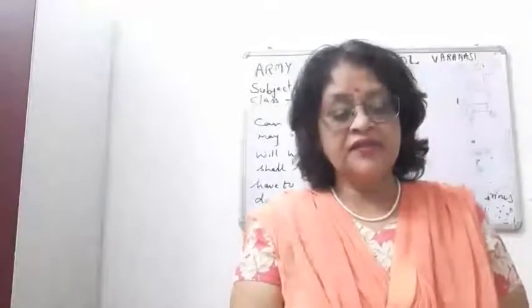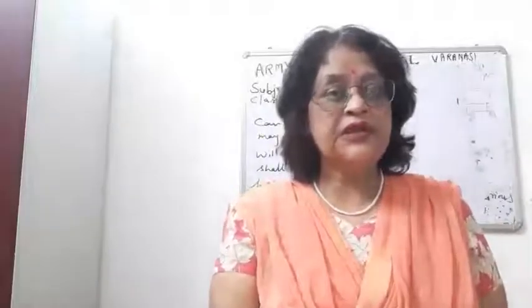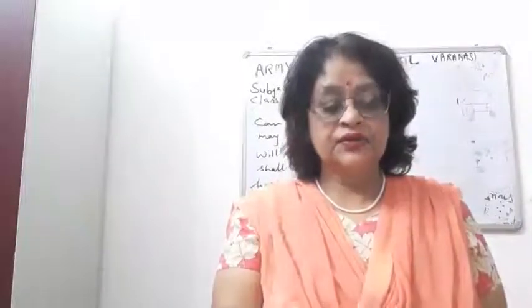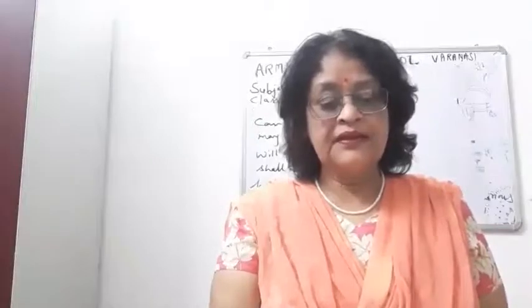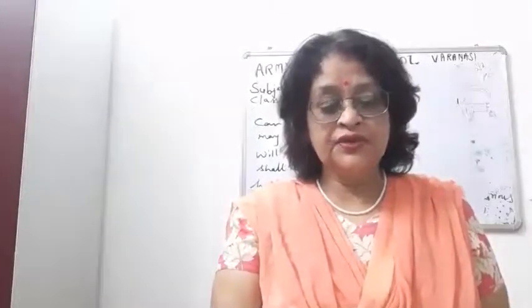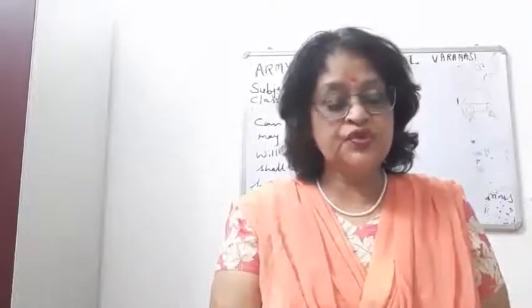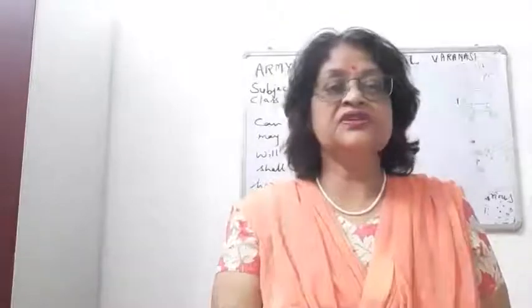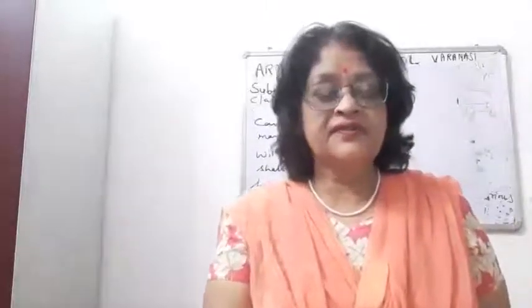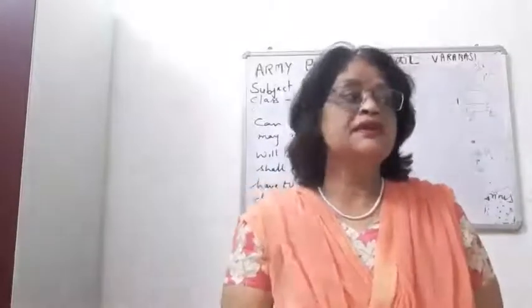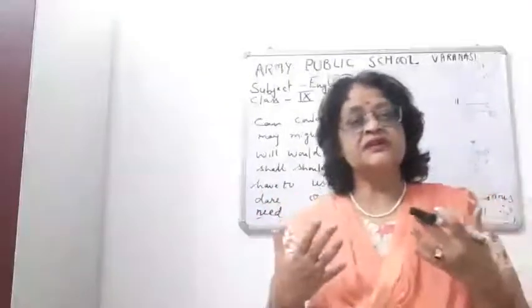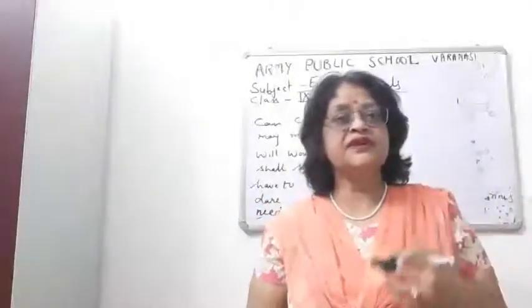There are 13 modal auxiliaries: shall, will, can, could, may, might, should, would, must, ought to, used to, need, dare. So these are all the auxiliary verbs I have written on the board. Now a modal auxiliary does not change according to the number or person. So children, a verb changes with the number and the person, and that is known as a finite verb.